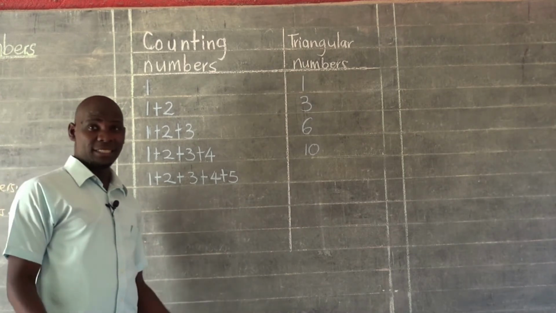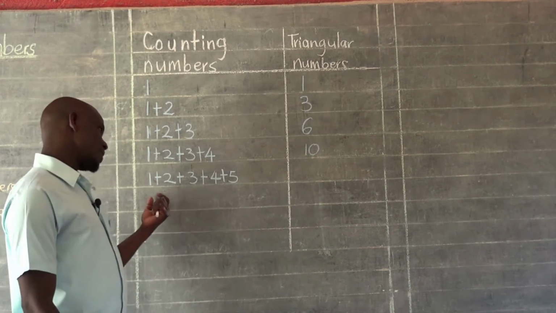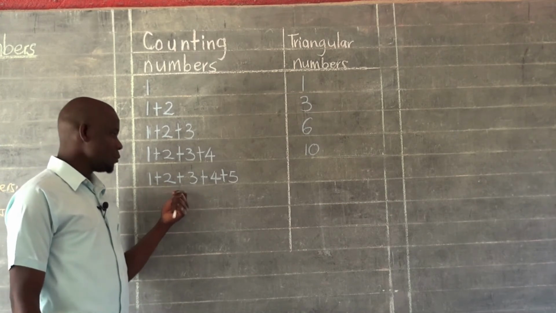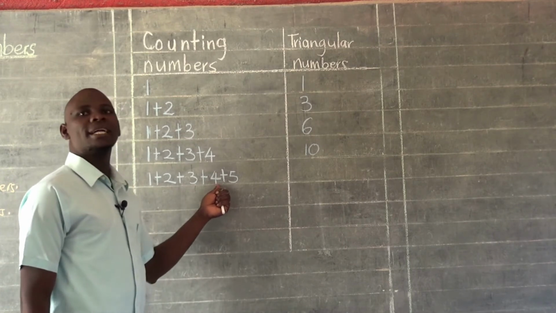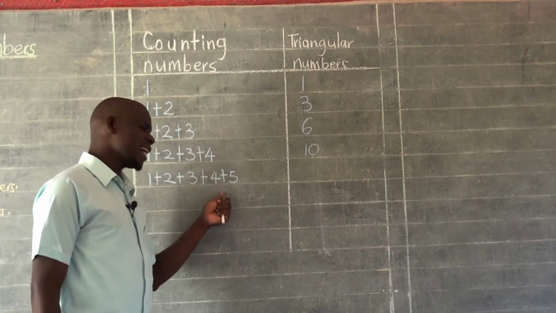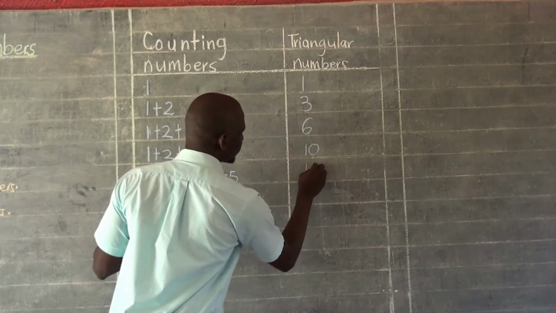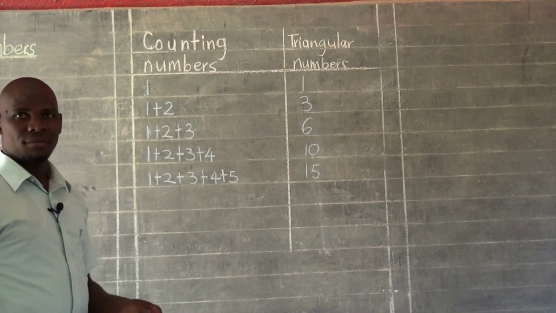Smart mathematicians like you must have already got the answer. Of course, let's go. 1 plus 2, that is 3. 3 plus 3, that is 6. 6 plus 4, that is 10. And then 10 plus 5, that should be 15. So 15 becomes our next triangular number.